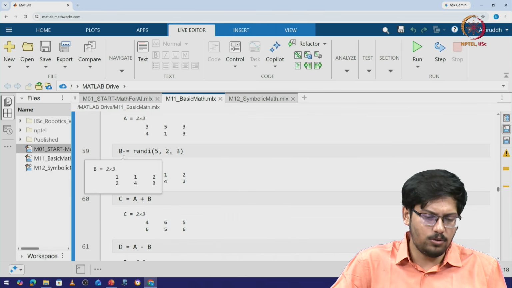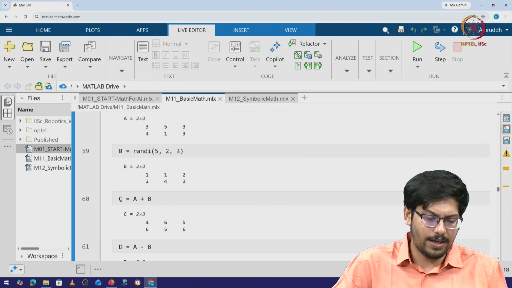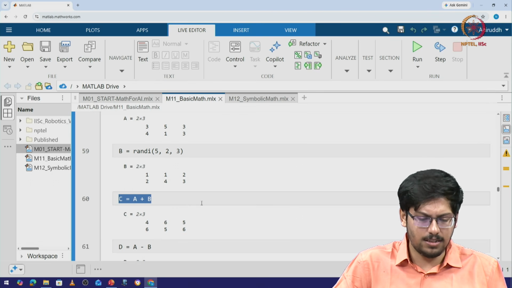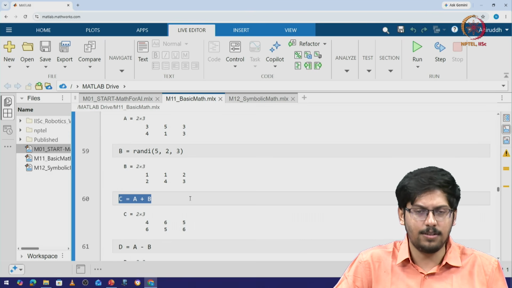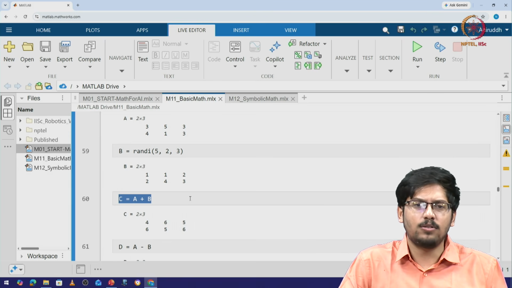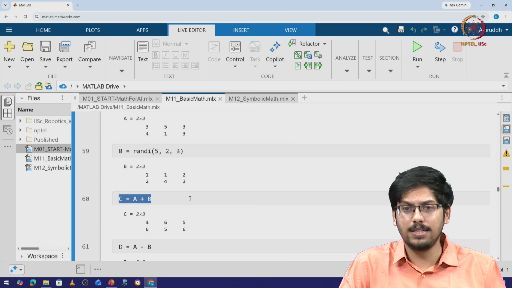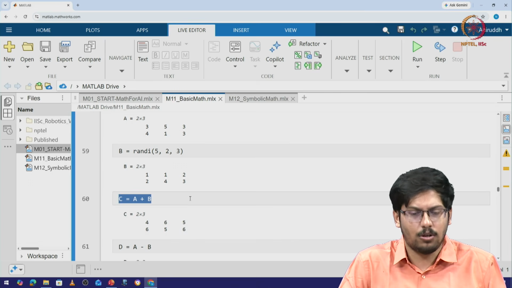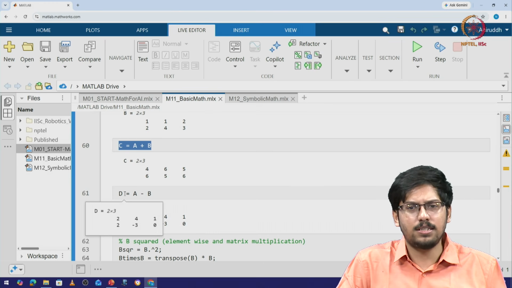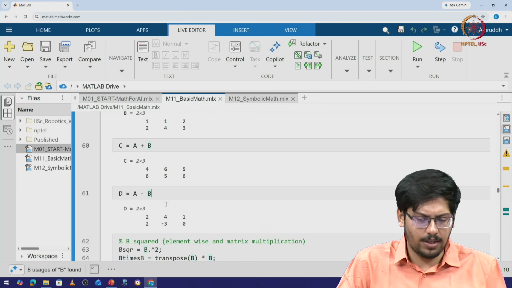Now similarly we do the same operation for B and we write C as A plus B. If we write C as A plus B, it is essentially doing an element wise addition for each element in A with each element in B, and again this is only possible if the dimensions of A and B are the same. In case they are not the same, this addition is not possible. Similarly we can also do a subtraction. So D is defined as B minus A, where we perform an element wise subtraction.